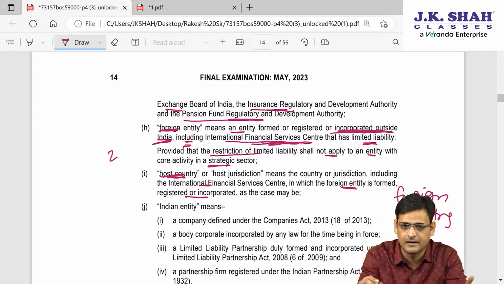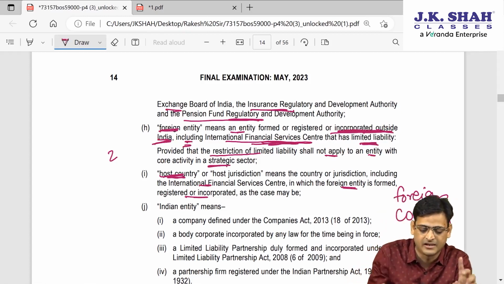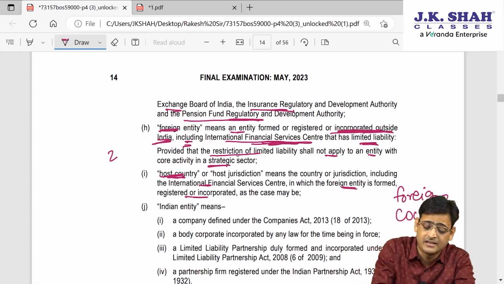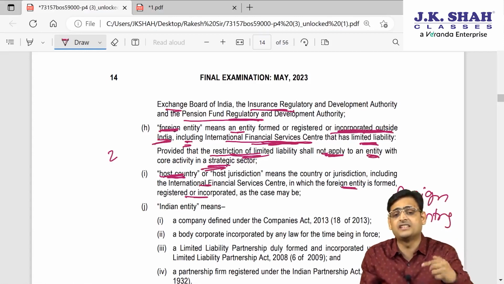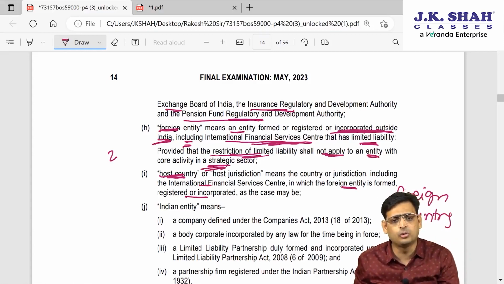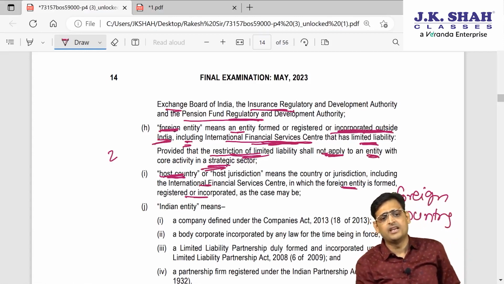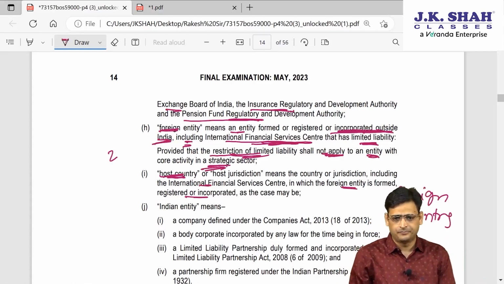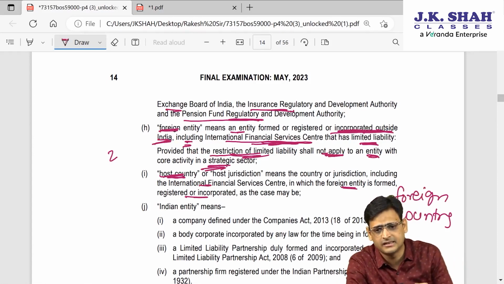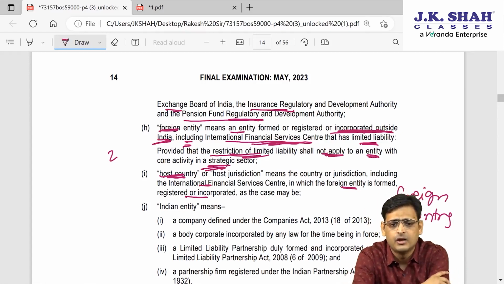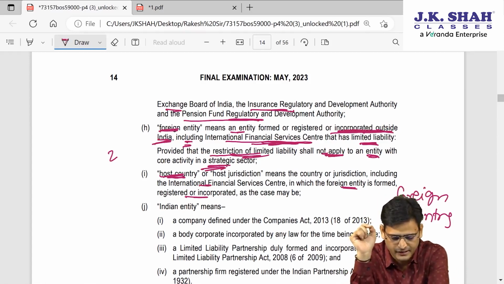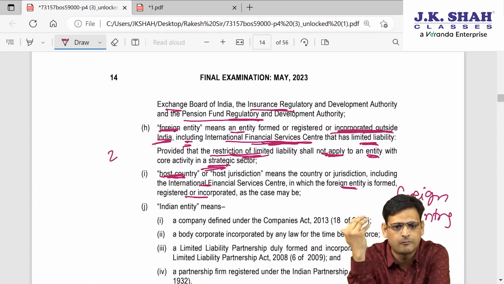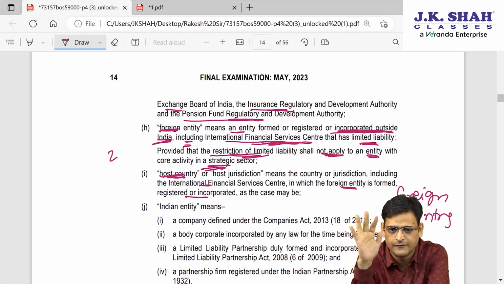But then this applies to an IFSC which has limited liability, and limited liability does not apply to an entity which is engaged in a strategic sector. So in simple language, what are the entities which will be treated as a foreign entity? One by one, let us understand. Number one, any entity which is incorporated outside India is a foreign entity.